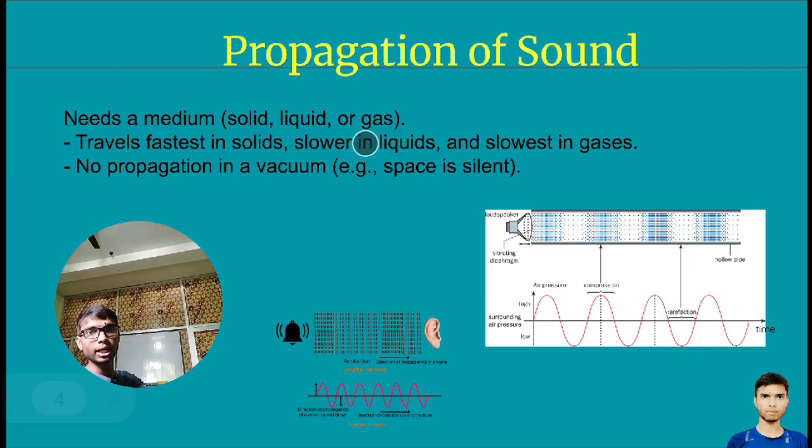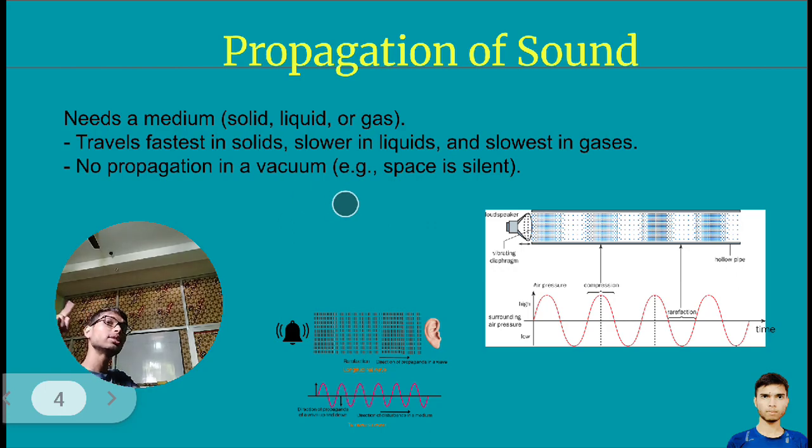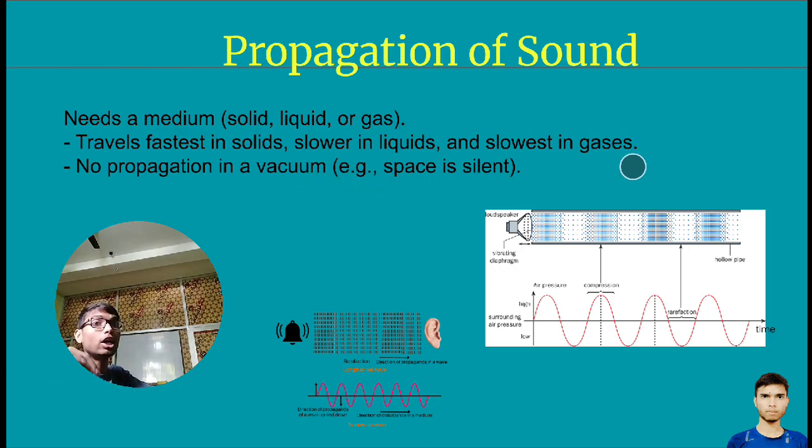Sound travels fastest in solid, we have seen, but again I am not ignoring it. If I repeat this then it will be more clear to you. So here sound travels fastest in solids, slower in liquid, and slowest in gases.